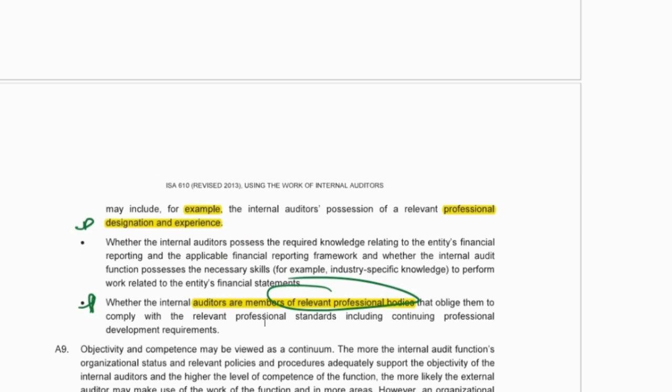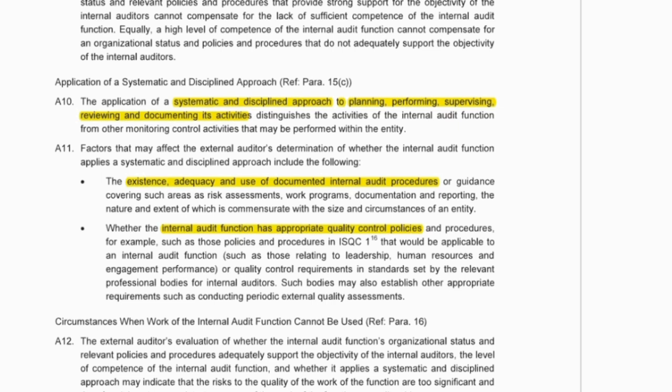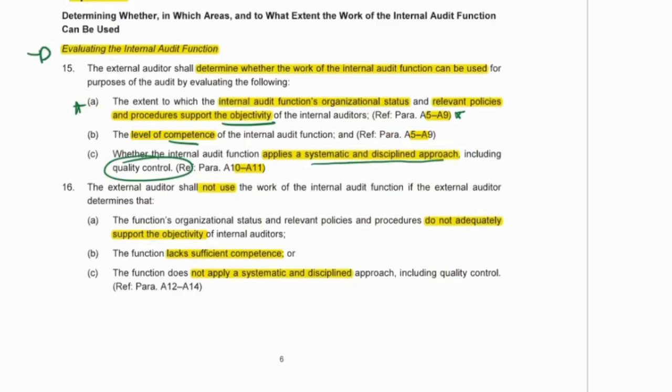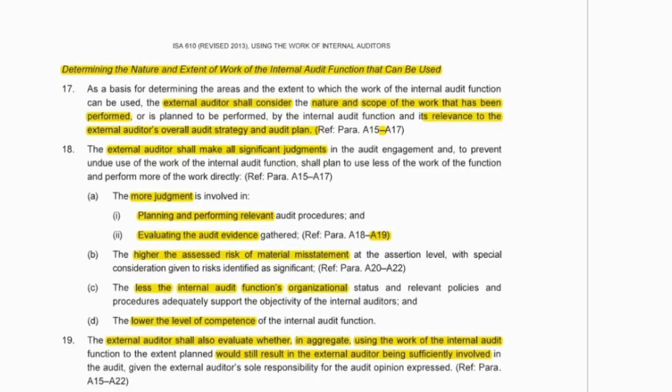The new element specifically for internal audit is whether they've got that systematic and disciplined approach for quality control. So do they have supervision and review? That is what we need to consider before we look at their work. Okay, now we've assessed them, let's move on to evaluating their work.